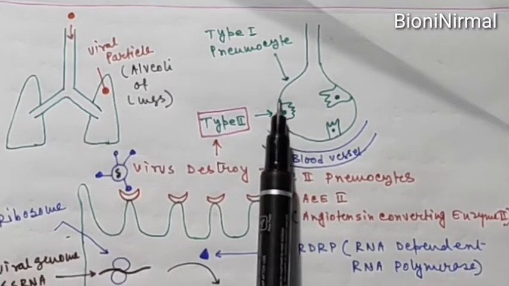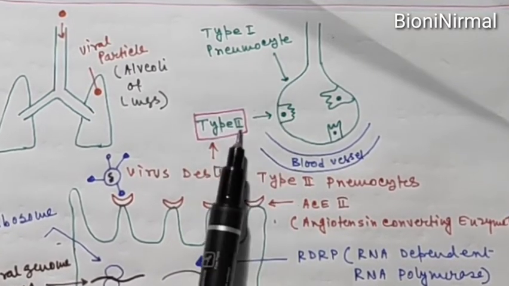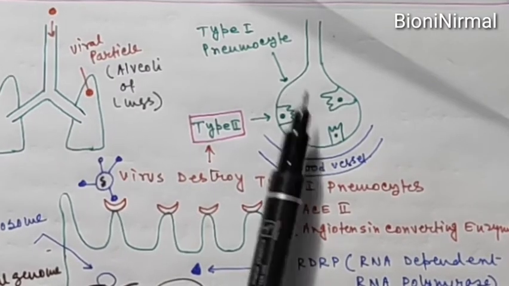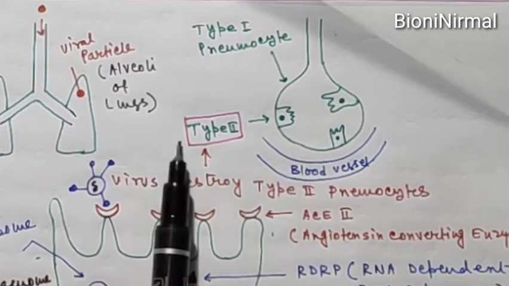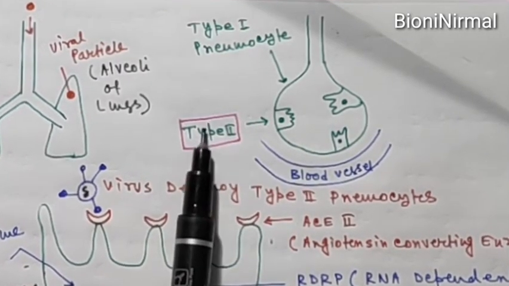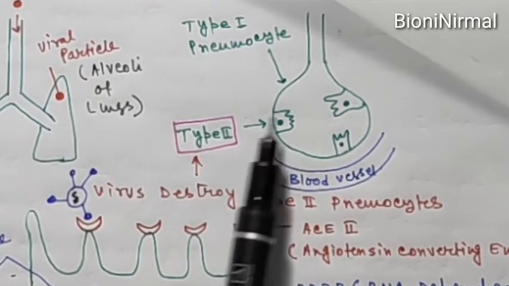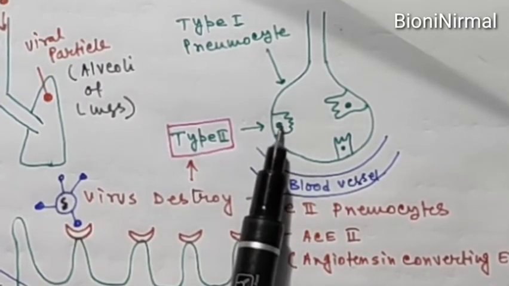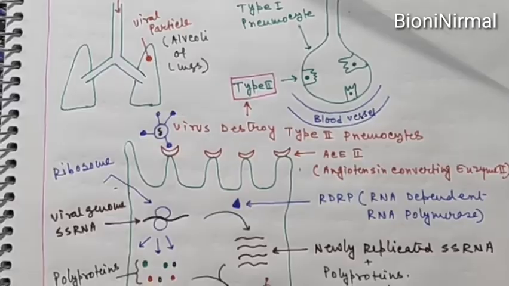Now the alveoli contain two types of cells. There are two different types of pneumocytes in the alveoli wall, the type 1 pneumocyte and the type 2 pneumocyte. SARS-CoV-2, the coronavirus, usually attacks the type 2 pneumocyte and causes damage to it, which causes hypoxemia, or lack of oxygen in our body, and this causes the respiratory troubles.